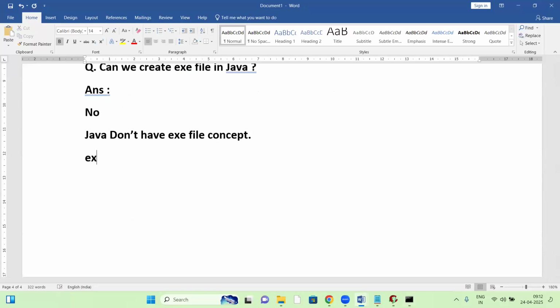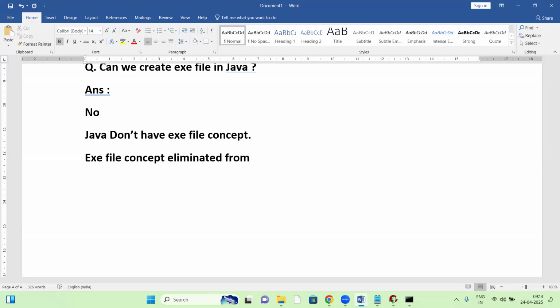So the reason: the exe file concept is eliminated from Java. Why is the exe file concept not there in Java? Reason, to make Java independent of platform. Wherever the exe concept is there, it is platform dependent. The exe file concept is compulsorily platform dependent. C language, C++, they are platform dependent. Python and Java don't have exe files. If there is no exe file, it is independent of platform.